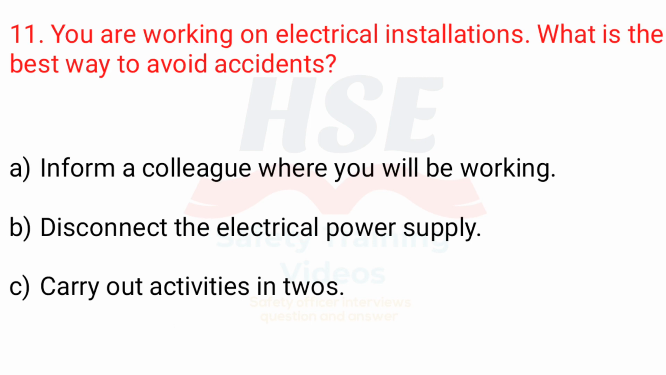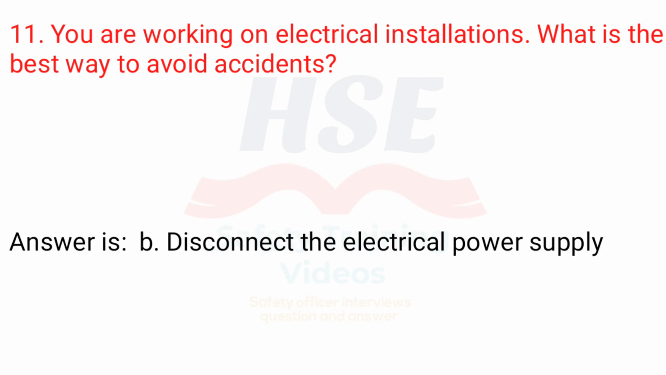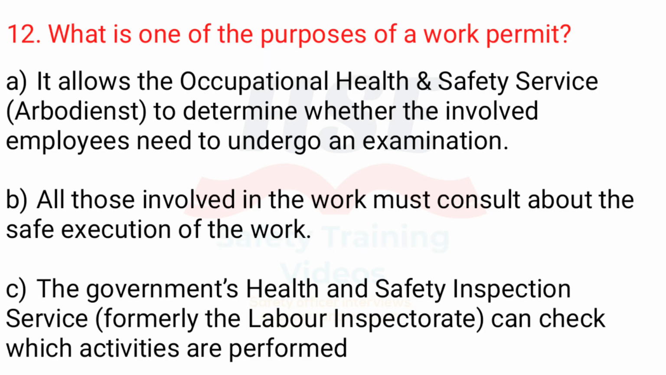11. You are working on electrical installations. What is the best way to avoid accidents? A. Inform a colleague where you will be working. B. Disconnect the electrical power supply. C. Carry out activities in twos. Answer is B. Disconnect the electrical power supply.